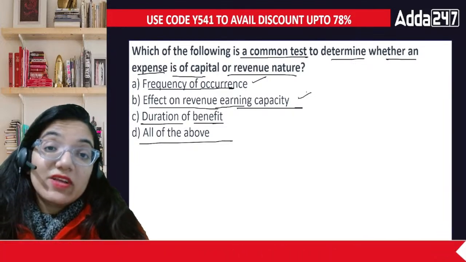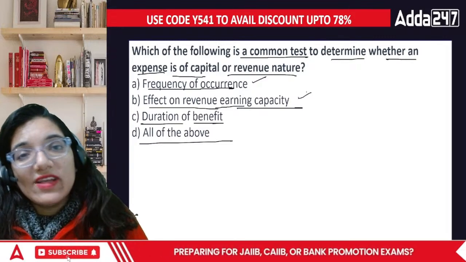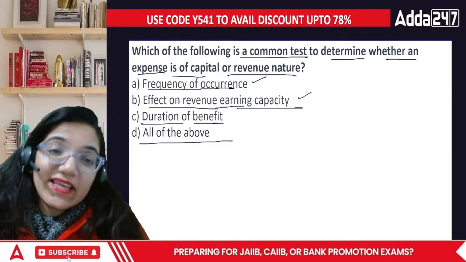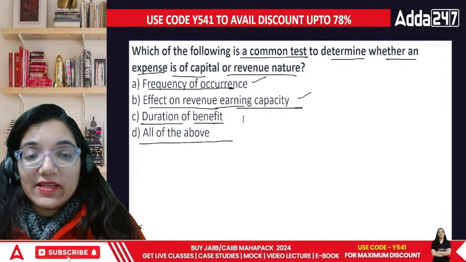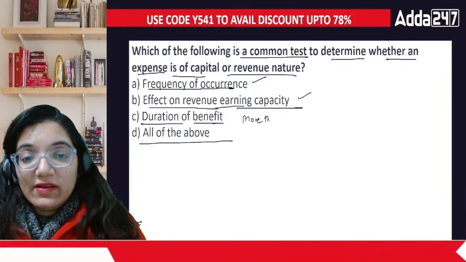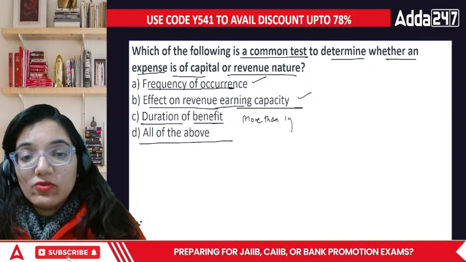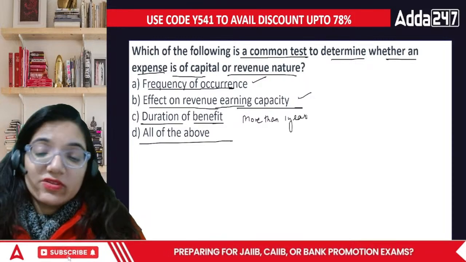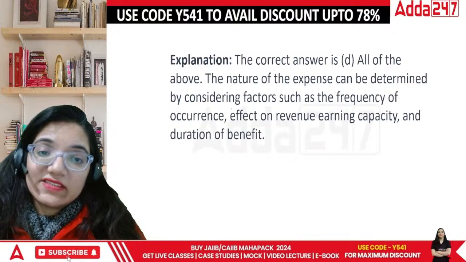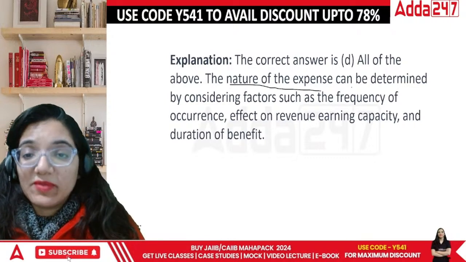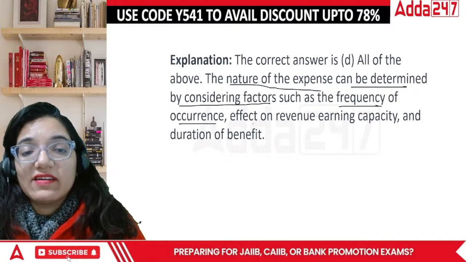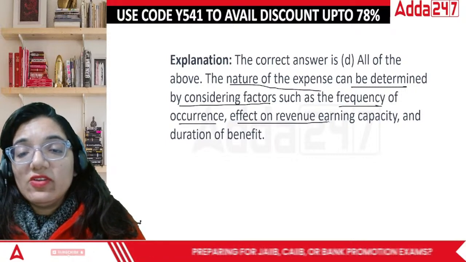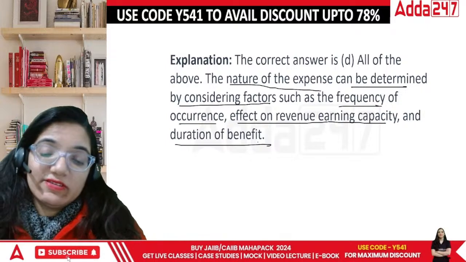So, revenue expenditure has a duration of less than 1 year, and capital expenditure has a benefit duration of more than 1 year. It is more than 1 year. So in this case, what's the correct answer? The correct answer is D. All the nature of expenses can be determined by considering the factors such as frequency, occurrence, effect on revenue earning capacity, and duration.